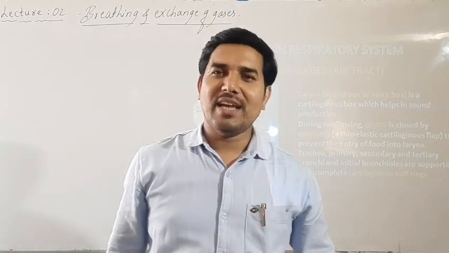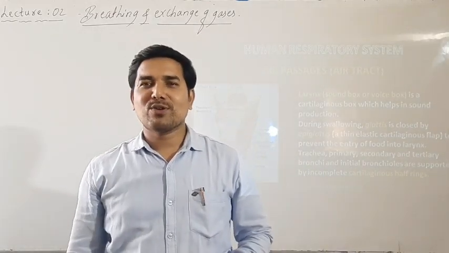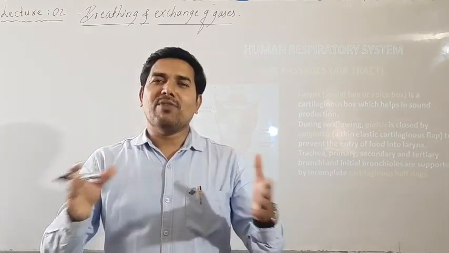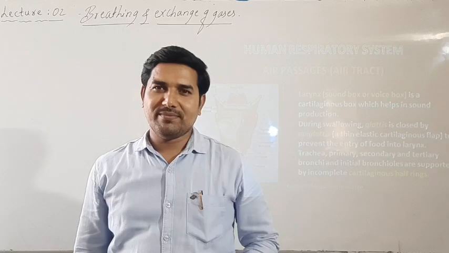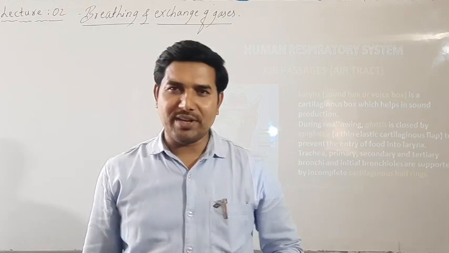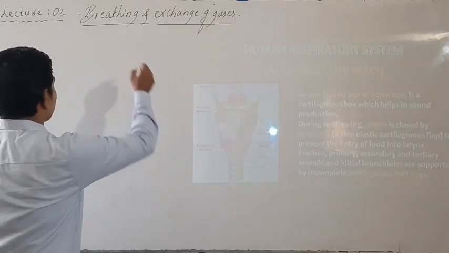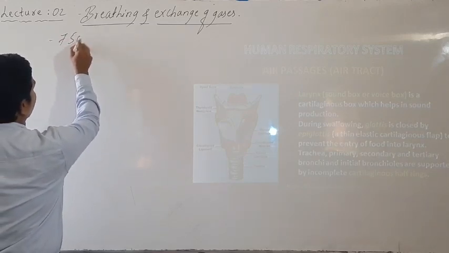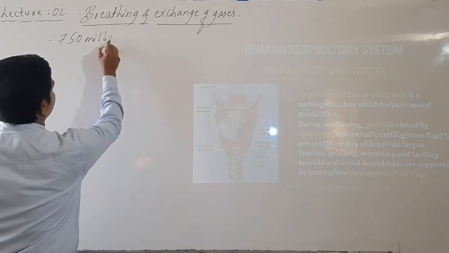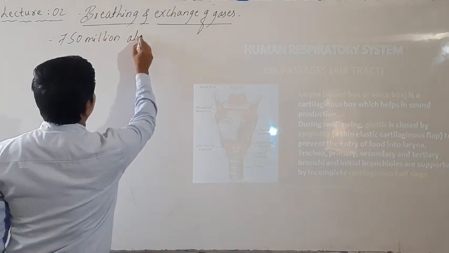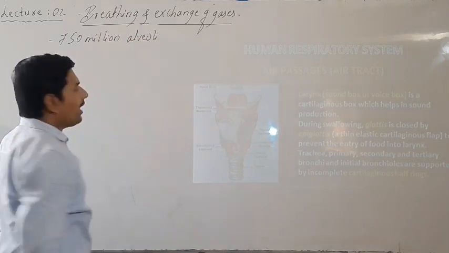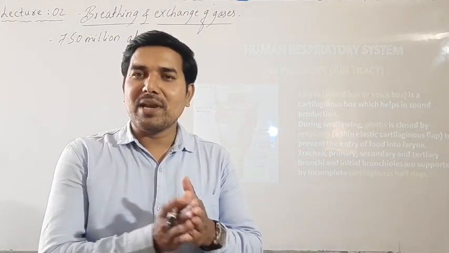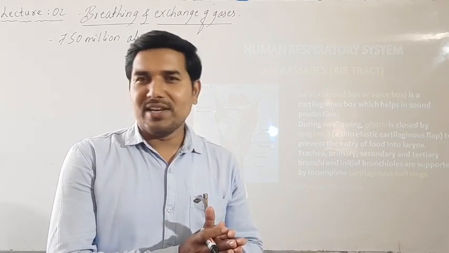Then apart from this, we came across the lung. Let's look at the total number of alveoli present in both the lungs together. There are around 750 million alveoli in both the lungs.